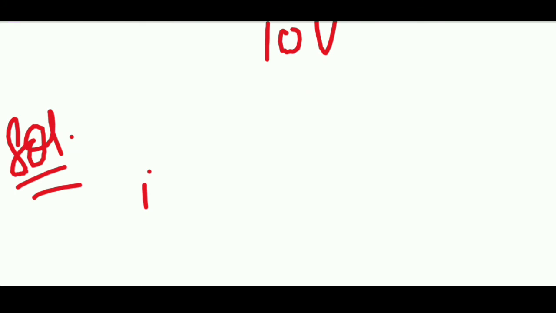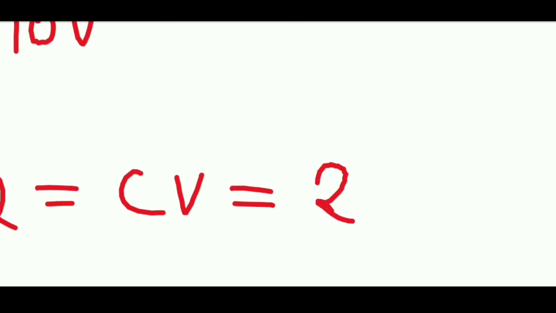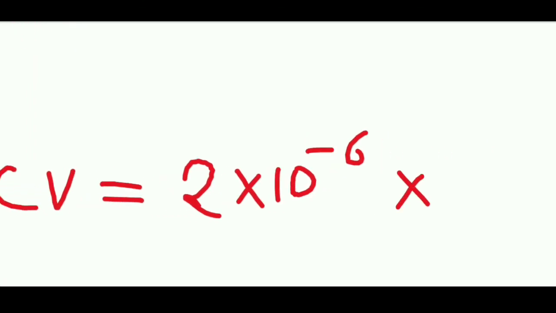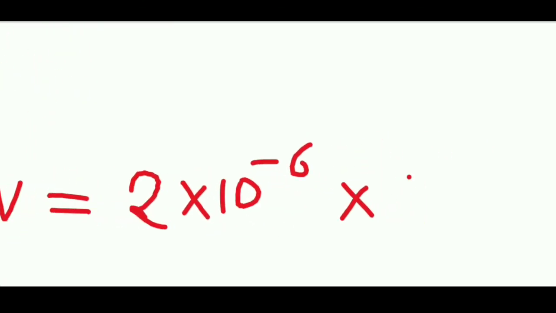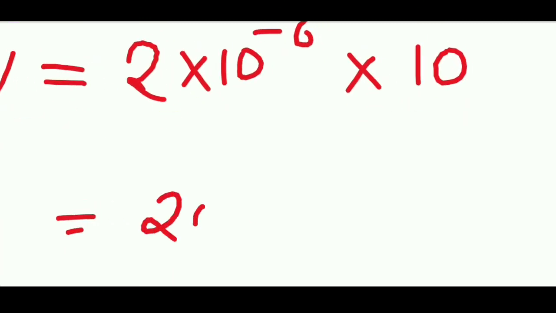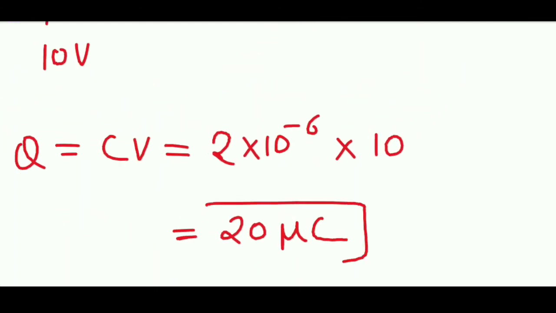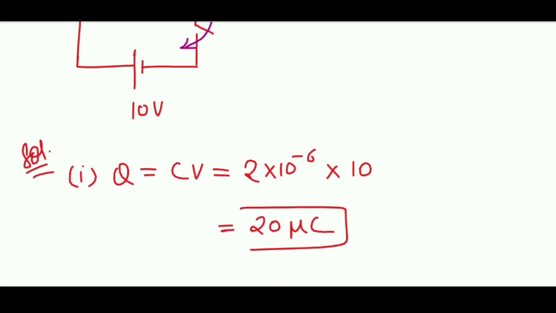First part is charge accumulated finally, Q, which will be equal to C into V. Over here C is given as 2 microfarad, 2 into 10 to the power minus 6, multiplied by voltage, which is 10 volt. So this will become 20 microcoulomb. You can write it in coulomb also as 20 into 10 to the power minus 6 coulomb, but I am writing it in microcoulombs only. This is the final charge.